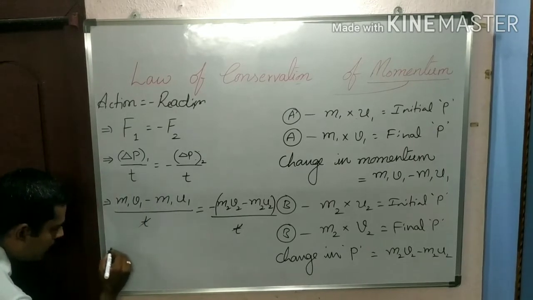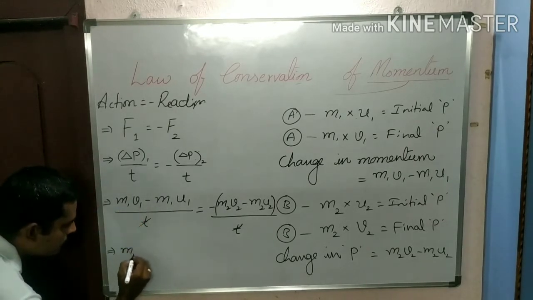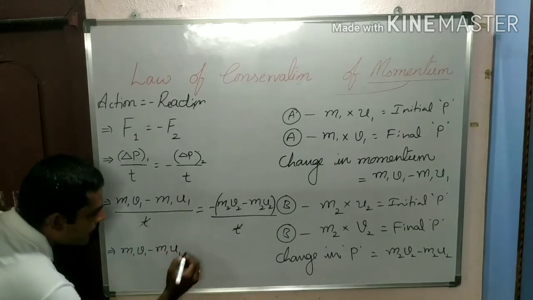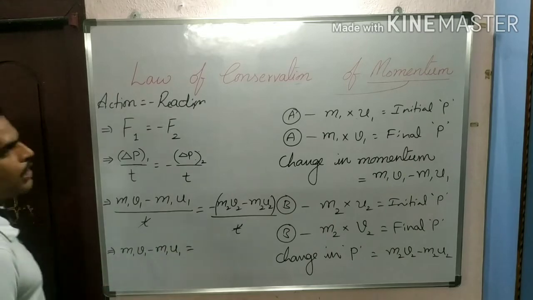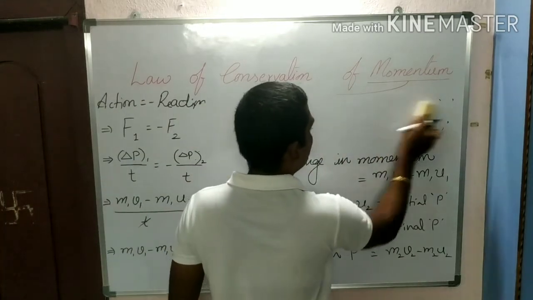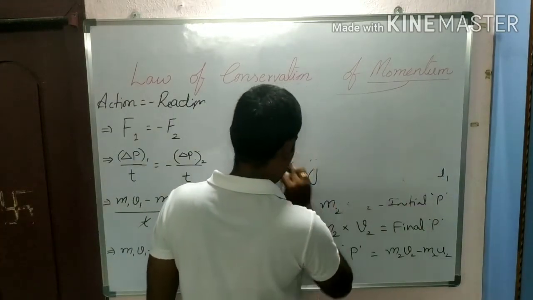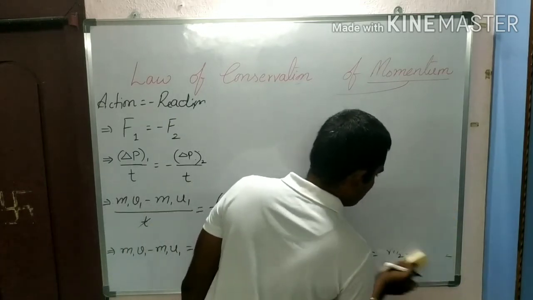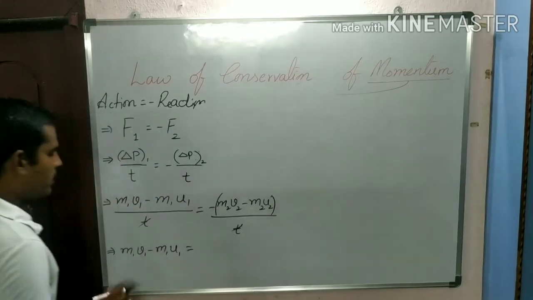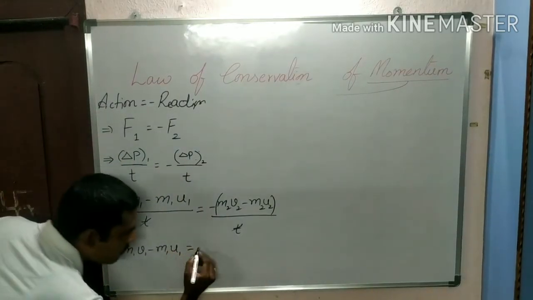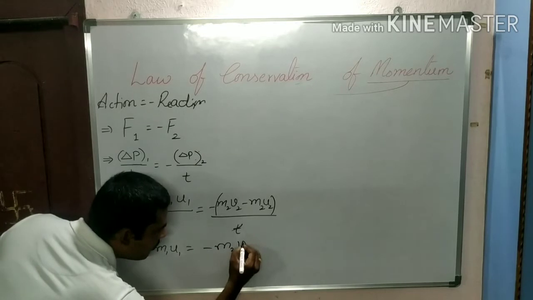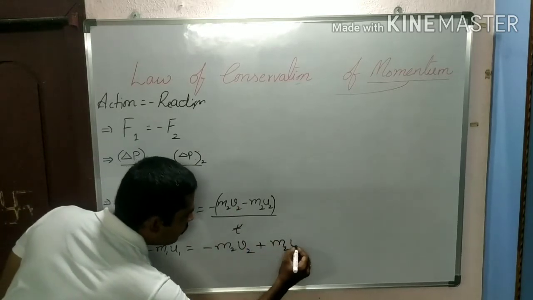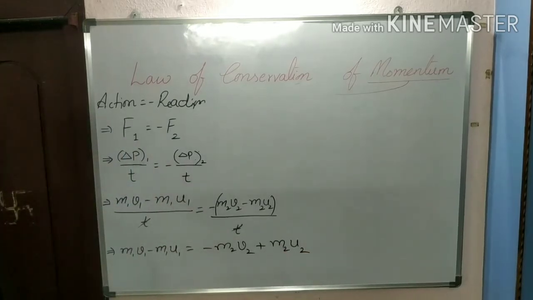Let us write it again. m1 v1 minus m1 u1 is equal to minus of m2 v2 minus m2 u2, that is, minus into minus plus m2 u2, right?